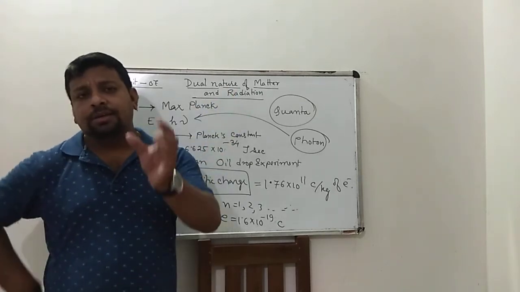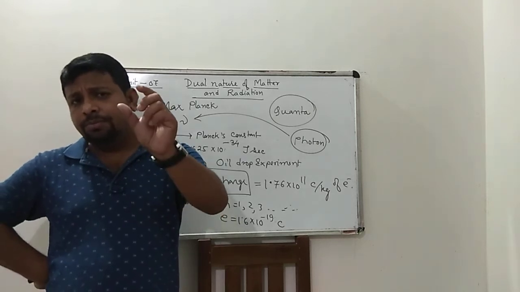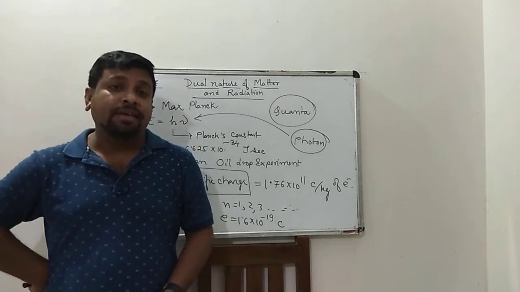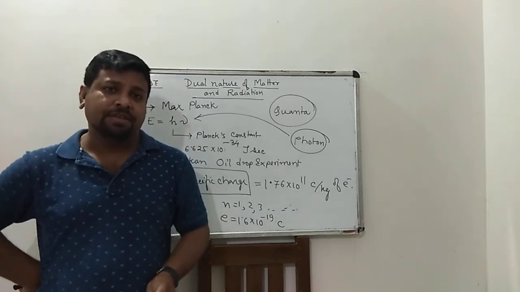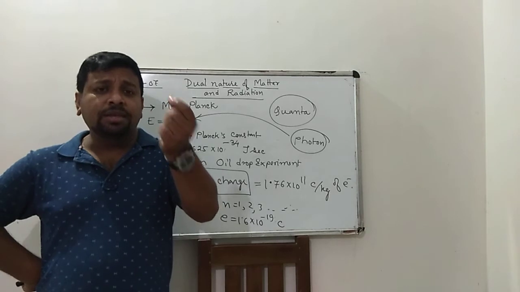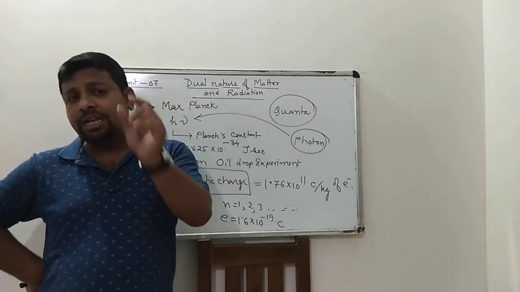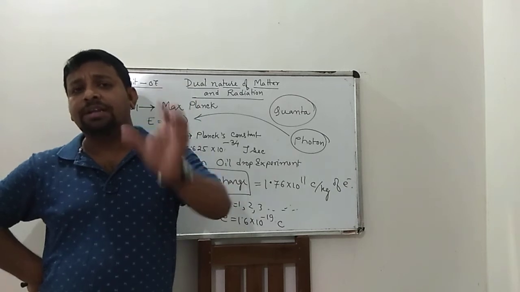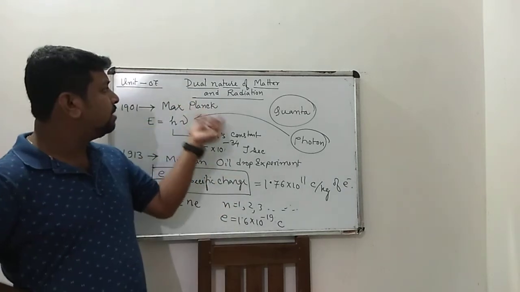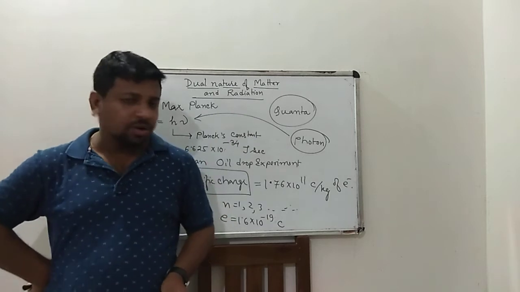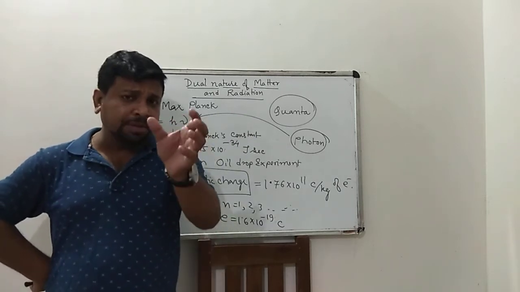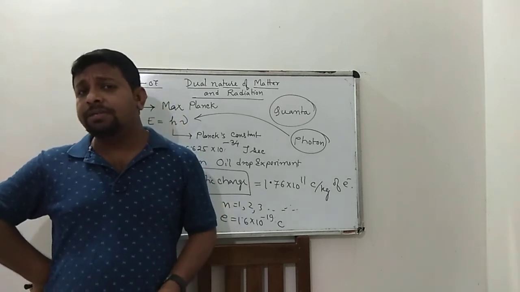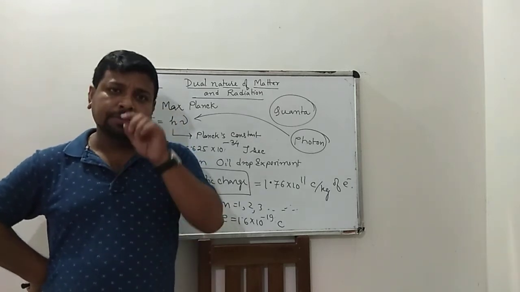According to Planck's quantum theory and his matter wave, Louis de Broglie in 1927 explained the dual nature of matter and radiation.